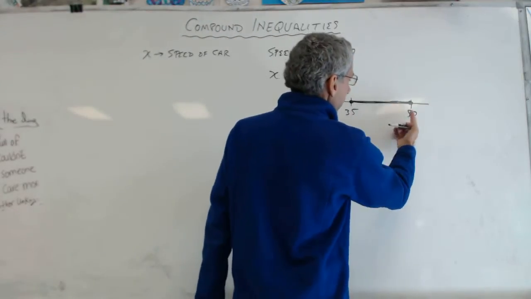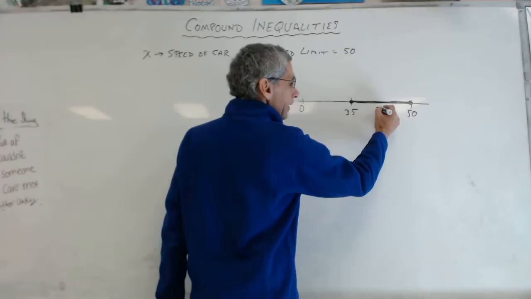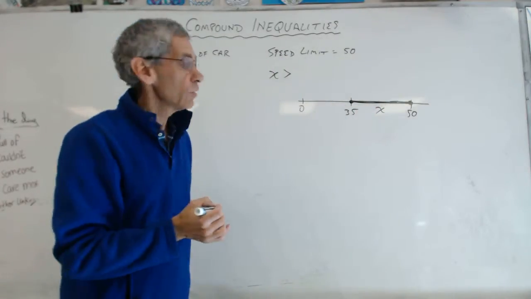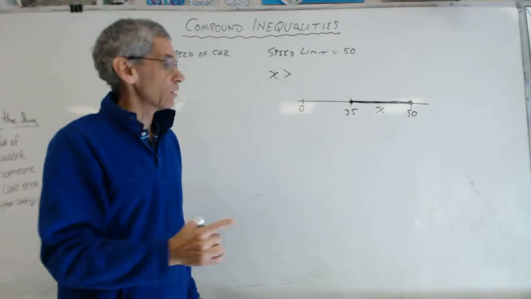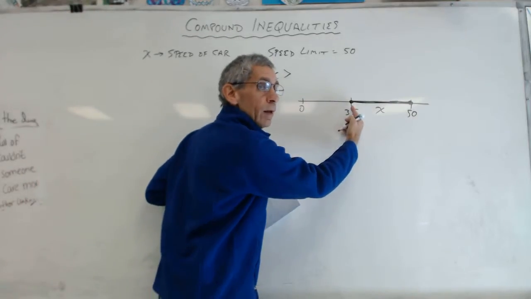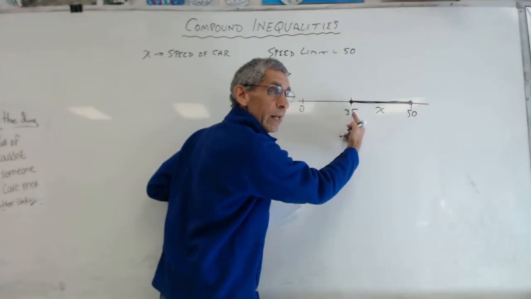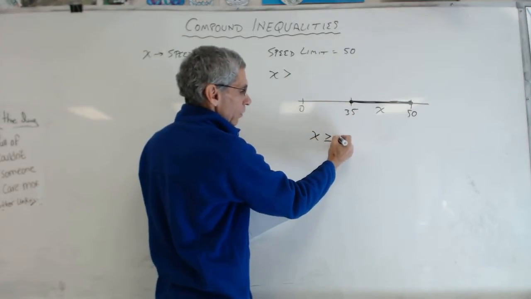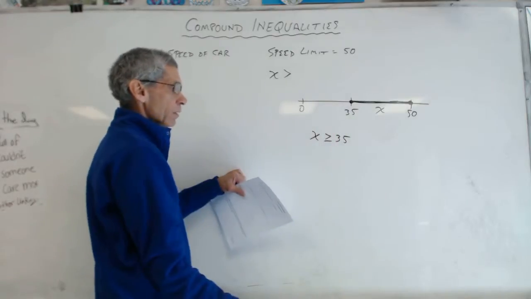So we've got 35 and 50, and you were saying that X could be all of the stuff in between. You guys agree with me? So there are two ways you could say this. You could say that X is greater than or equal to 35. Does everybody agree with that?